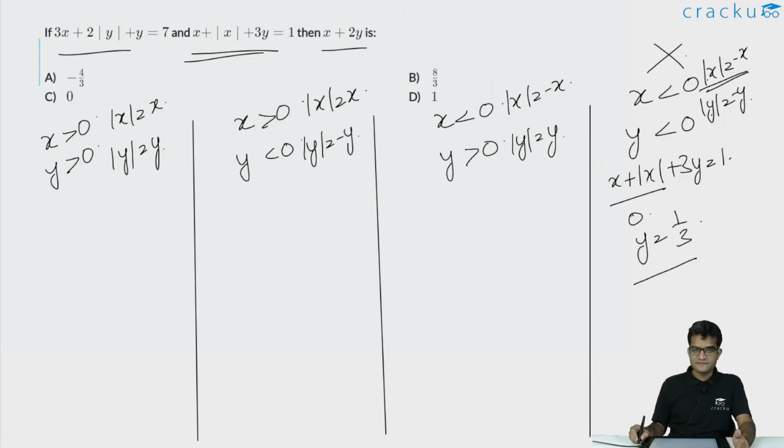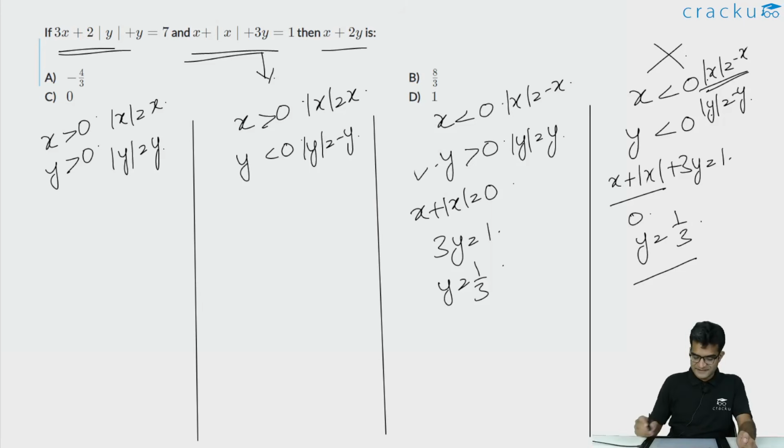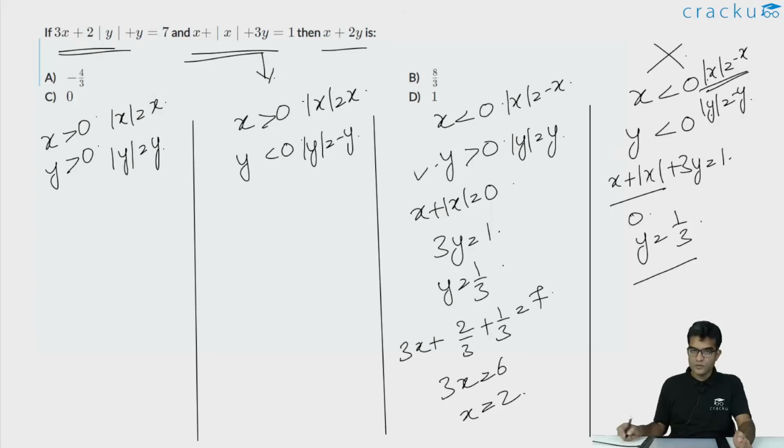If you are looking at the third case, where again modulus of x is equal to minus x or x plus modulus of x is equal to 0, again we will have 3y equal to 1, or the value of y is equal to 1 by 3. Y is greater than 0 over here, so this seems to be fine as of now. But let us calculate the value of x also. The first equation would imply that 3x plus 2 times modulus of y, which is 2 by 3, plus y, which is 1 by 3, is equal to 7, or 3x will be equal to 6, or the value of x is equal to 2. But here we are getting x to be greater than 0, but we want x to be less than 0. So this case also is disqualified.